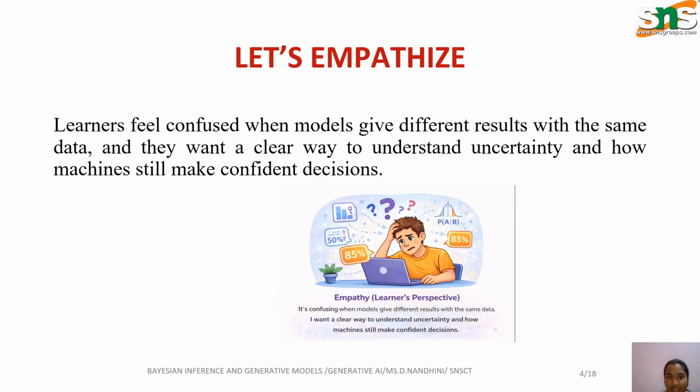So how are we empathizing it? These learners feel confused when models give different results with the same data, and they want clarity on how we understand the uncertainty, and how a machine still makes confident decisions. These are the empathize phase. So the models give confusing or different results with the same data. We can clear how we can understand this uncertainty, and how the machine still makes confident decisions.